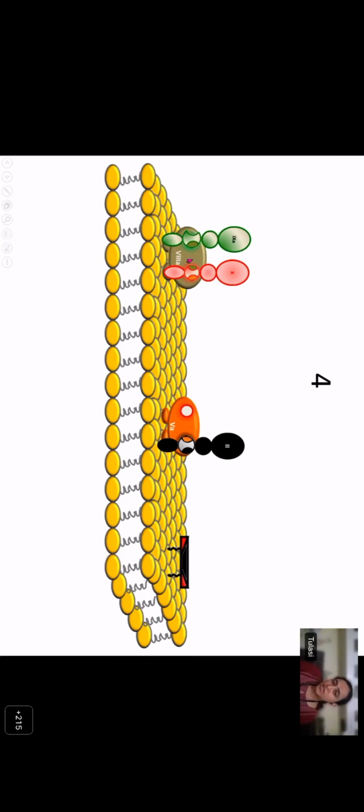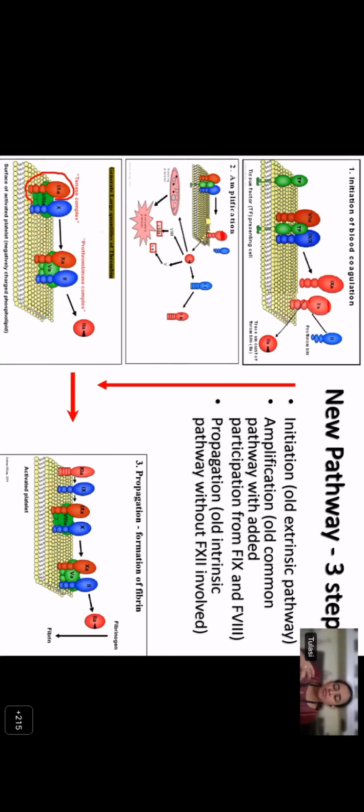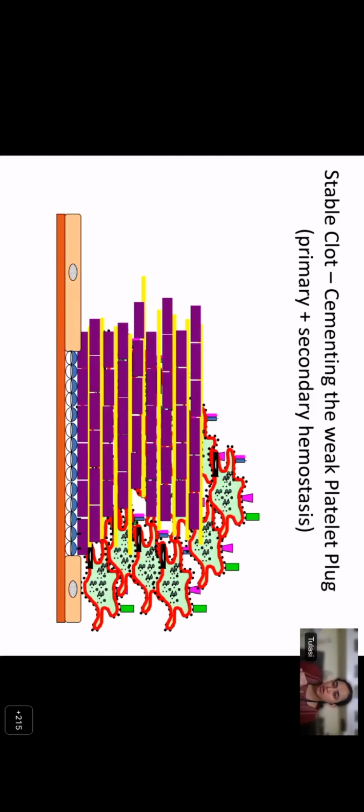Now this leads to activation of factor 10 to 10A, leading to cleaving of a binding site. Once 10A gets activated, it loses its affinity for factor 8 and it gets attracted to factor 5 and forms the prothrombinase complex, which leads to conversion of prothrombin to thrombin. Once thrombin is formed, it loses its affinity for factor 5 and thrombin will now convert fibrinogen to fibrin. So now the platelet, or the primary hemostatic plug, will be cemented by the fibrin, which will lead to formation of a stable, strong clot.